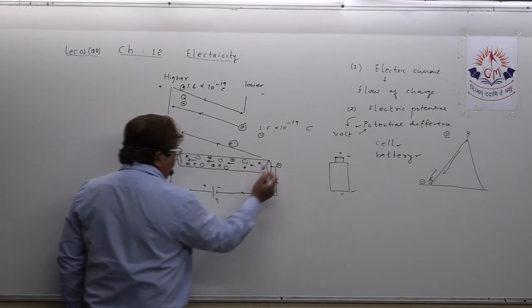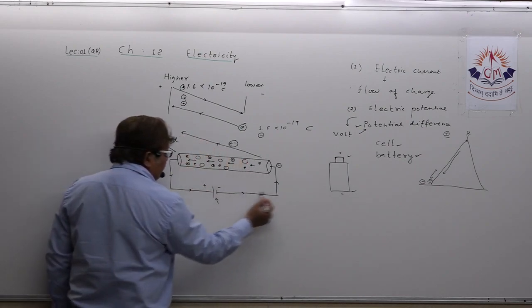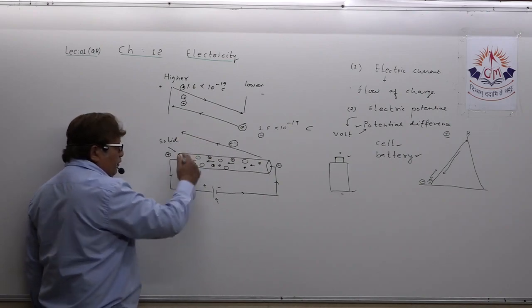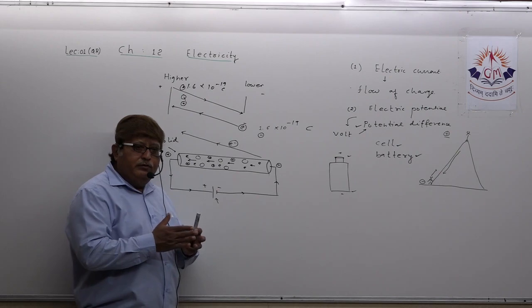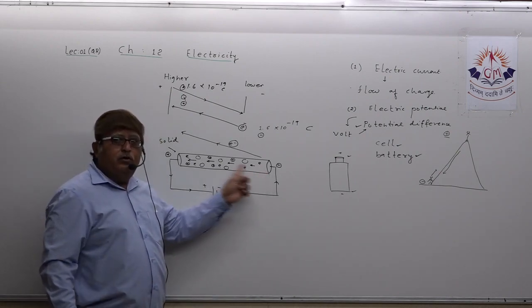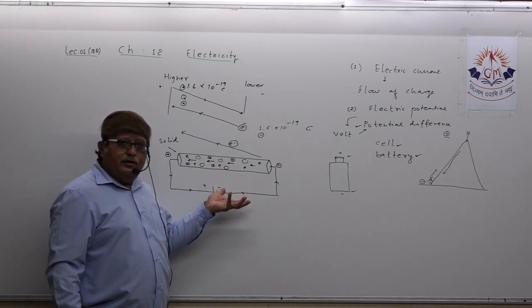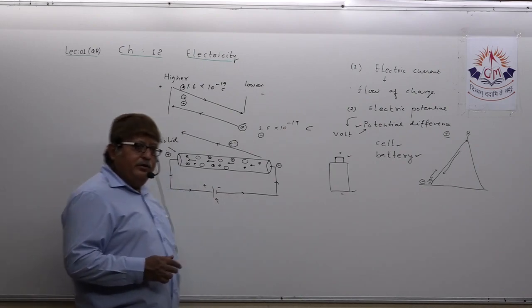Again the electron comes, gets energy, again goes from lower to higher, gets energy, lower to higher. So because the cell has to continuously supply energy to maintain the flow of electrons, meaning to maintain the flow of electric current, that's why after some time the battery gets discharged.